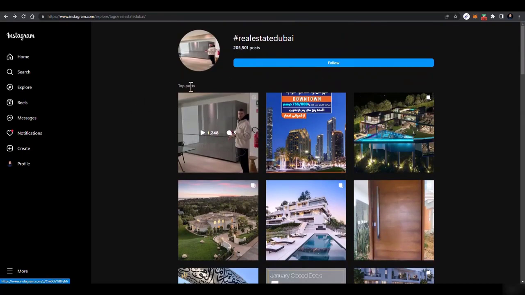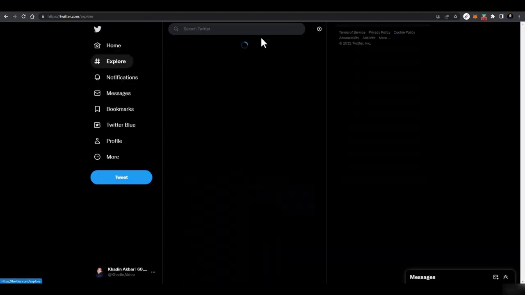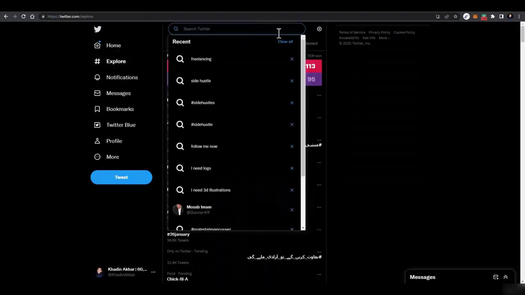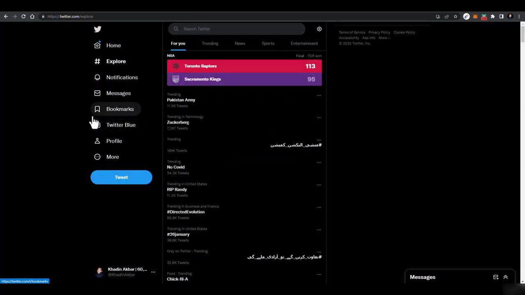There's a latest option as well. You can sort by latest on mobile, and then you will find a lot of reels and content that don't have proper content. You can tell them that I can write content for you and all that. And same is with Twitter. Just follow a hashtag, go to that hashtag, and tell the people that I can write amazing content for you.